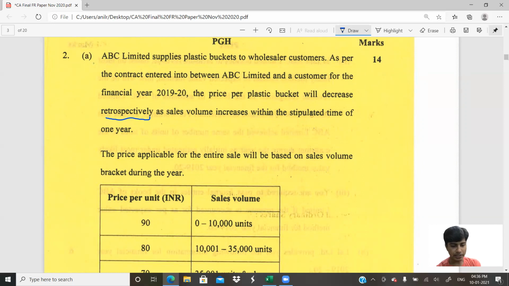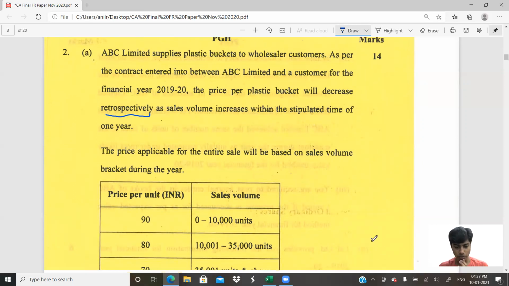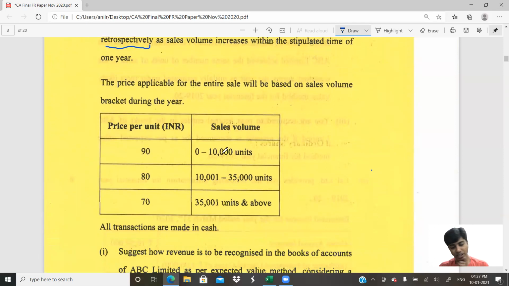Then the price applicable for the entire sale will be based on the sales volume. I told you when the sales volume increases, the price decreases retrospectively. So what is the price per unit? They've told us the price per unit is 90 if it is 0 to 10,000 units. So if I buy 10,000 units, per unit it will be 90. If I buy 10,001 units, one unit more than 10,000, then the price would drop to 80, not for that one unit over 10,000, but for all the units that I've purchased. Do you understand the complication involved here?